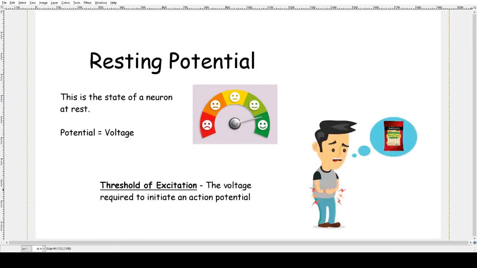The resting potential is the state of a neuron at rest. Potential is another way of saying voltage. This is me, for example, when I'm not hungry. That's my neutral state of being.